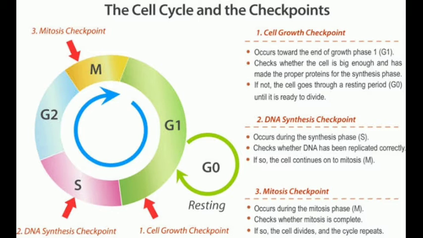If the cell has a diploid, or 2n, number of chromosomes at G1, even after S phase the number of chromosomes remains the same, that is 2n.